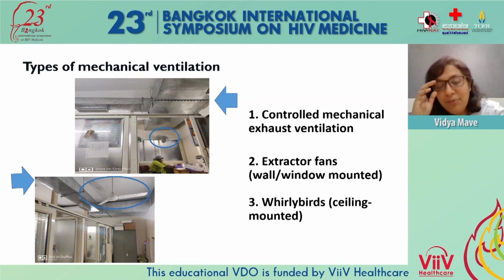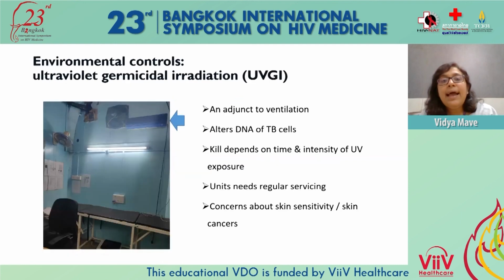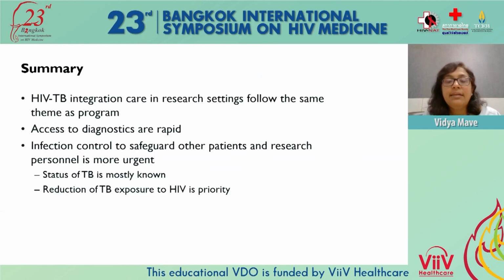Mechanical ventilation, including an indigenous way of circulating air at least 6 to 12 times per hour, has been implemented in our research area where we see all of our TB patients. And we also have ultraviolet germicidal irradiation, which has become a standard for all of our research areas.